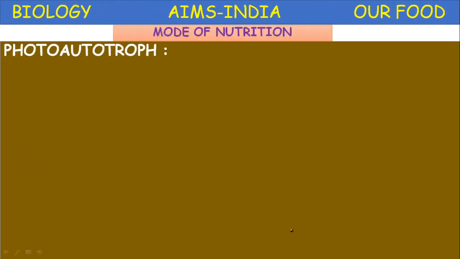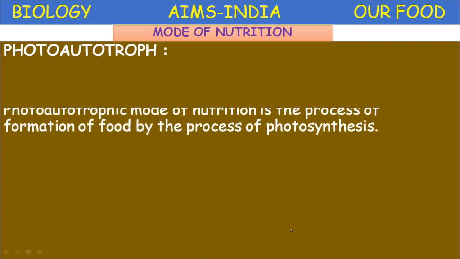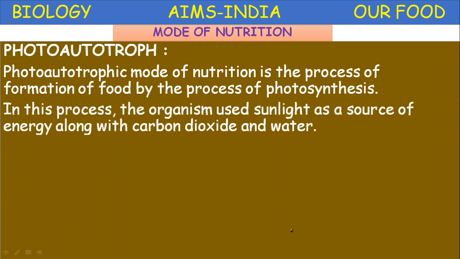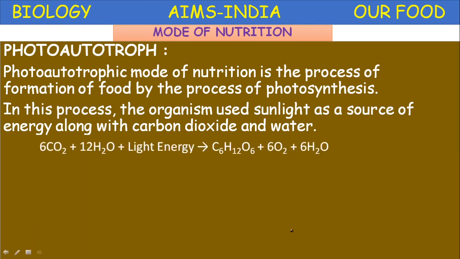Mode of nutrition. First, photoautotrophs. The photoautotrophic mode of nutrition is the process of formation of food by the process of photosynthesis. In this process, the organism uses sunlight as a source of energy along with carbon dioxide and water. So this is the equation representing the photoautotrophic nutrition: 6CO2 plus 12H2O in the presence of light as well as chlorophyll gives rise to C6H12O6 plus 6O2 plus 6H2O.